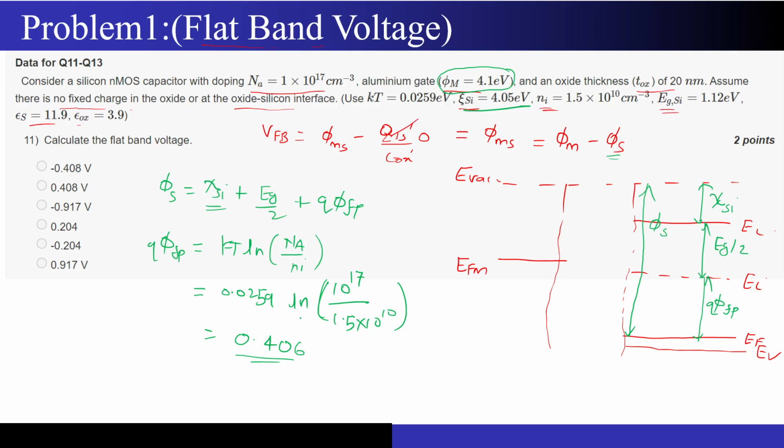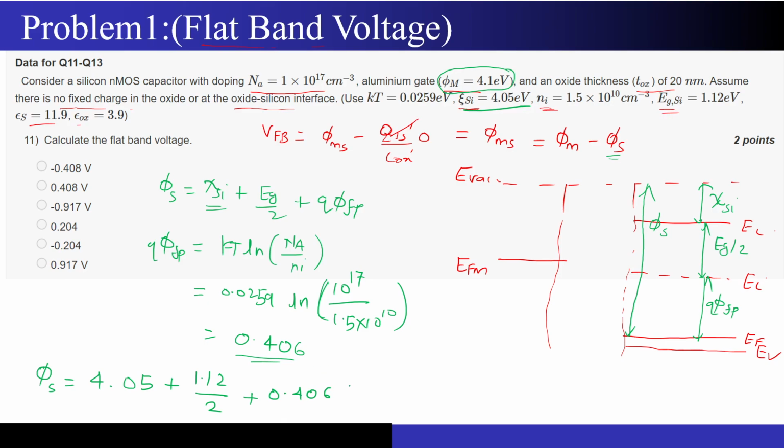Once you get this value of q phi FP, my phi s will be chi Si, which has been given as 4.05, plus the Eg value of 1.12 divided by 2, plus the q phi FP value that I calculated, 0.406.